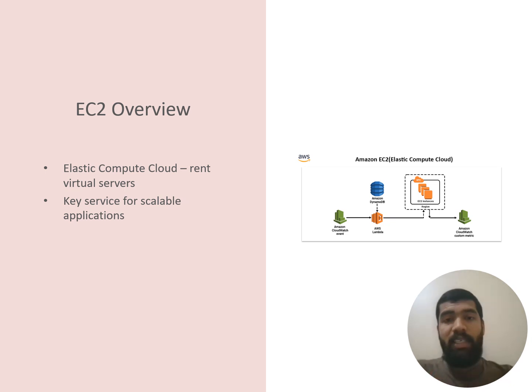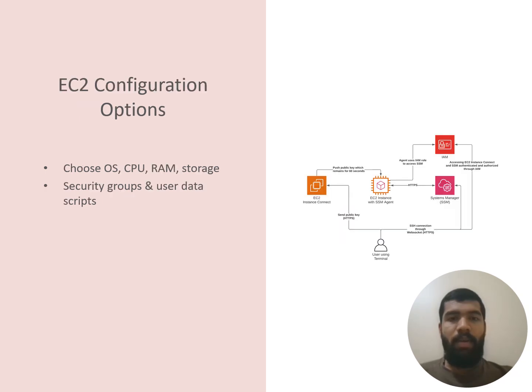Let's discuss the EC2 overview. Amazon Elastic Compute Cloud, which is called EC2, is a core AWS service that provides resizable virtual servers known as instances in the cloud. It gives you complete control over your computing resources. You can launch instances with a variety of operating systems using Amazon Machine Images, or AMIs, configure security and networking, and manage storage. It is the foundational building block for many scalable applications.